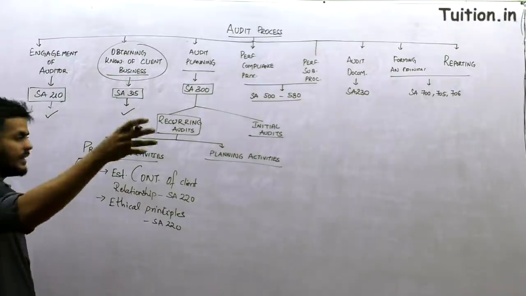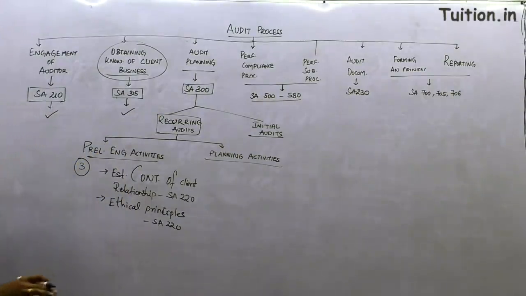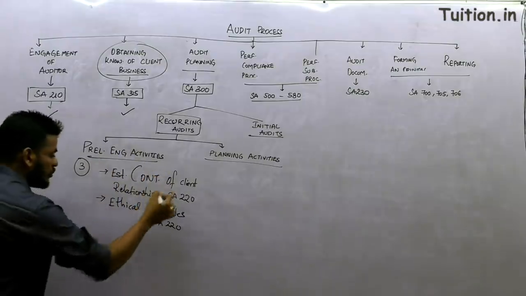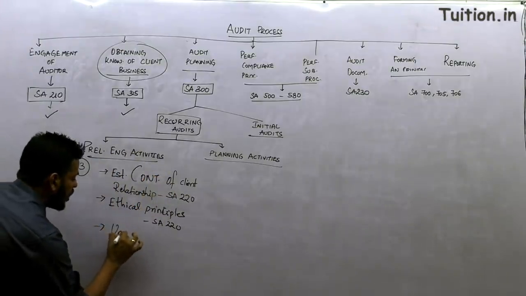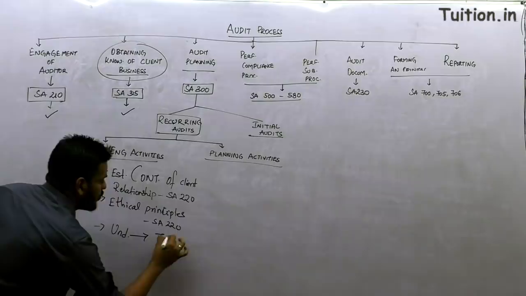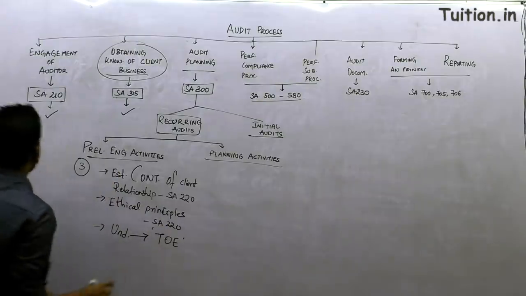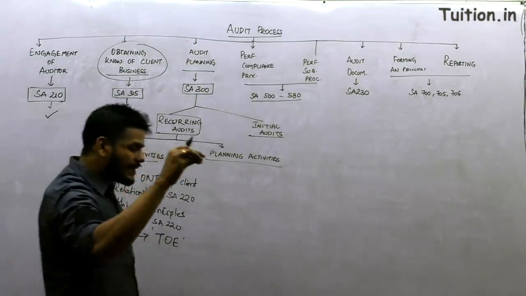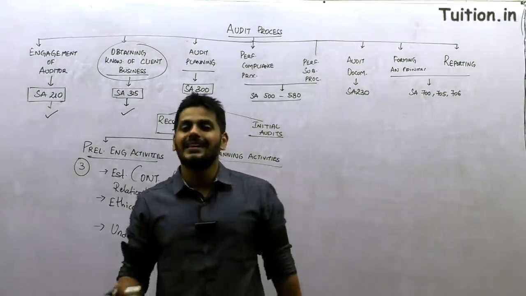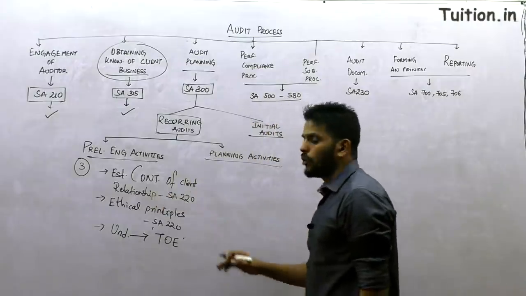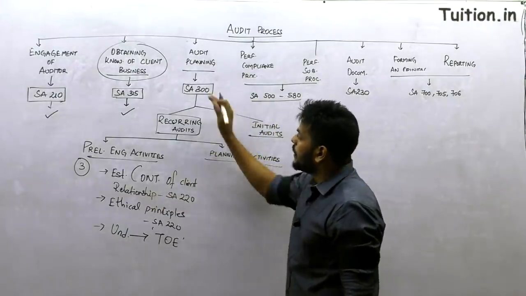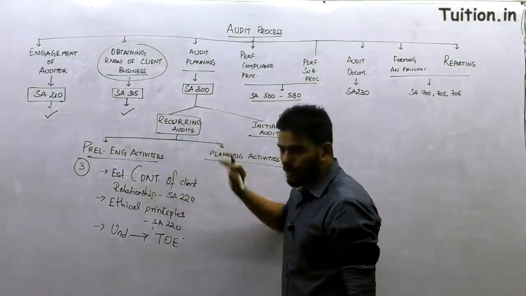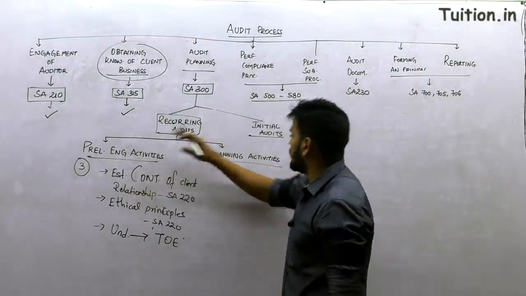Standard 220 has an exclusive discussion on both these paragraphs, and once you finish both, you have to understand the terms of engagement. The terms of engagement have to be understood. So these 3 are the very basic activities you are supposed to do even before you proceed with any planning.